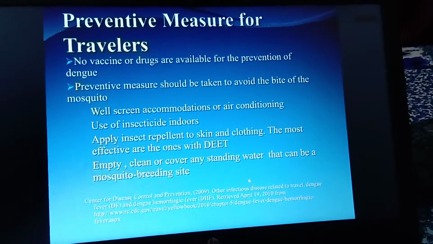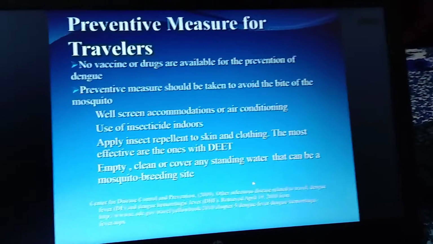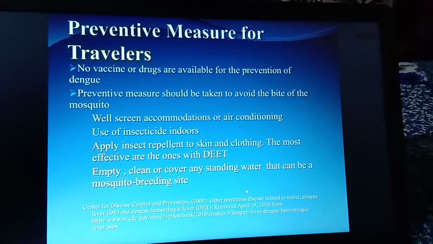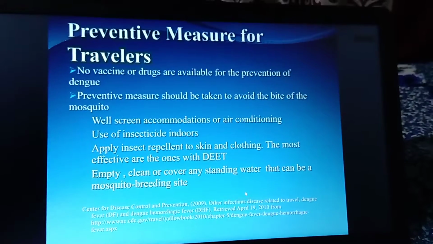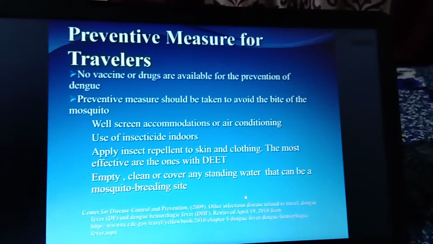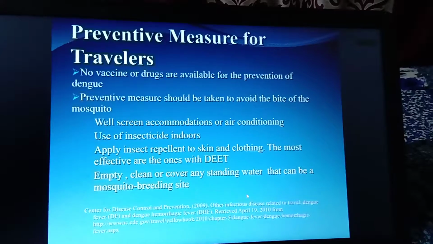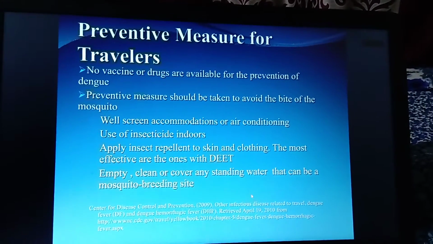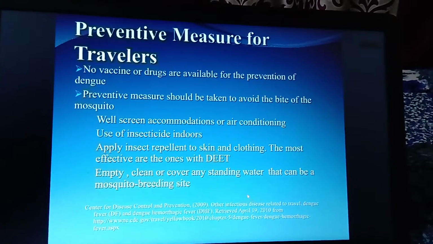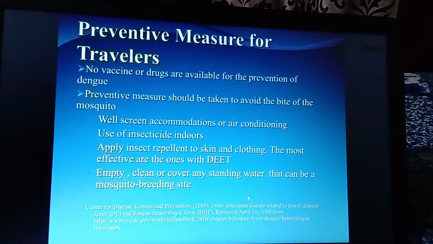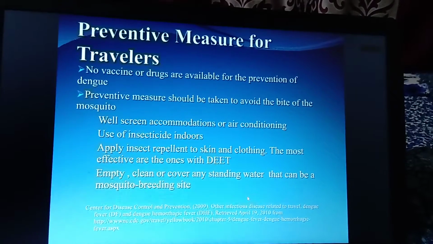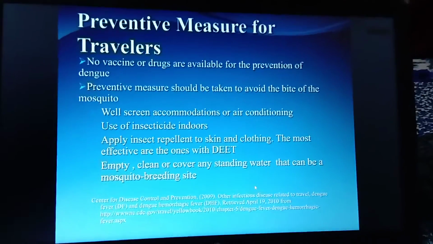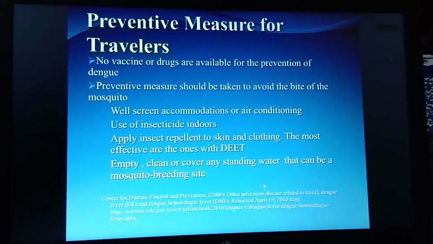So what you have to do: good window screening, good air conditioning, insecticide indoors, and you have to apply repellents. You should not wear sleeveless clothes; wear sleeved clothes, and spread DEET over the area. Whatever breeding sites are there, you should clean everything properly.